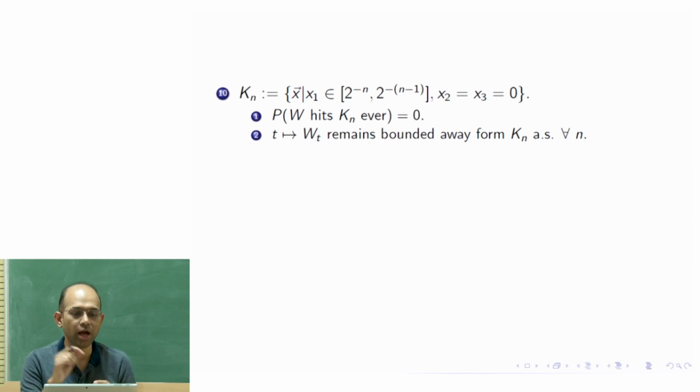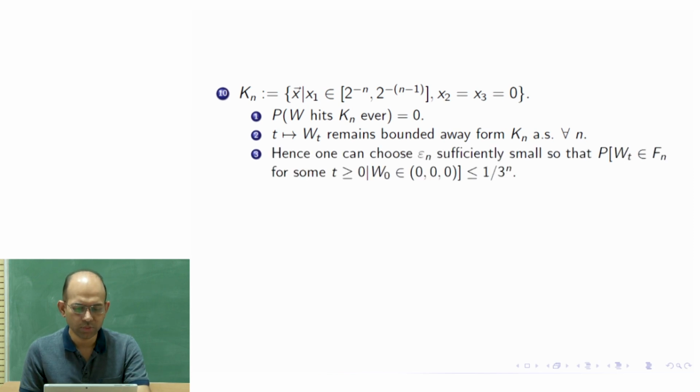And if you look at the graph of Wt, the location, since it is a continuous function on a finite time interval, that is a compact set, and a continuous function takes a compact set to a compact set, so the image will be compact. Now Euclidean space has the T2 property, the T2 separation axiom, because two disjoint compact sets can be separated with open neighborhoods. So you would be able to say that Wt would be bounded away from Kn almost surely, with probability 1. With probability 1, it is not going to touch Kn.